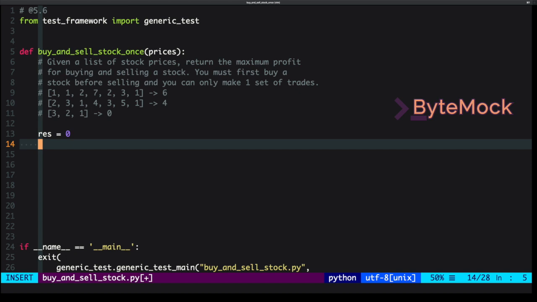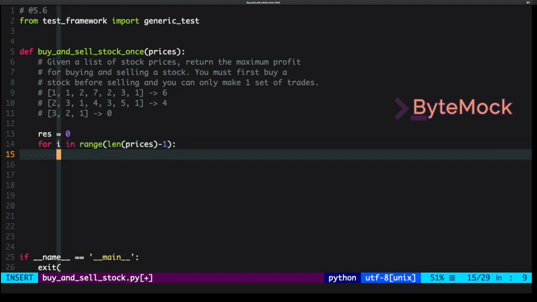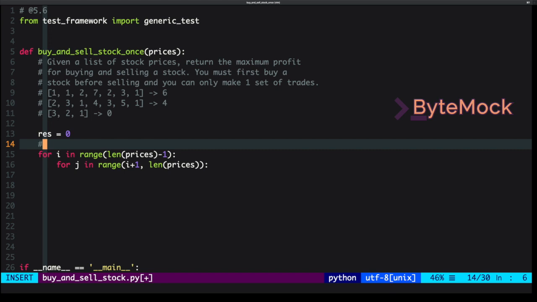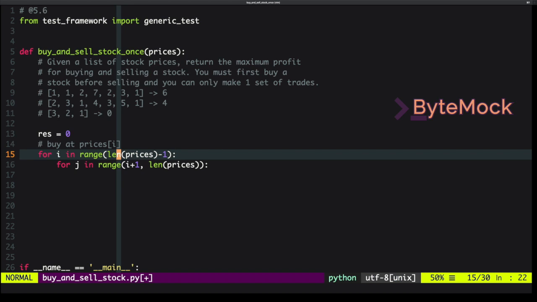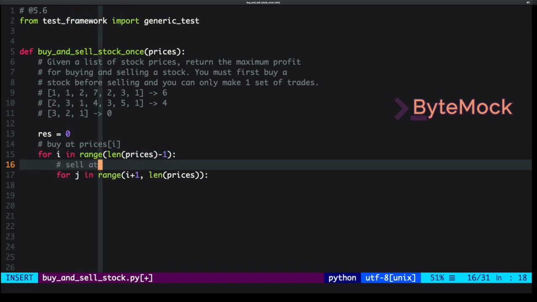We would go, for i in range length of prices minus 1, because we don't want to check the last value, since there's no point buying the last stock. Then we would loop over j, and j is going to be the index for selling the stock. We're going to start at i plus 1 because we can only sell it after we buy, up to len prices. So here we're going to say buy at prices i, sell at prices j.